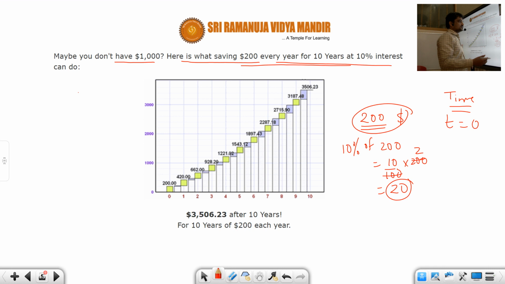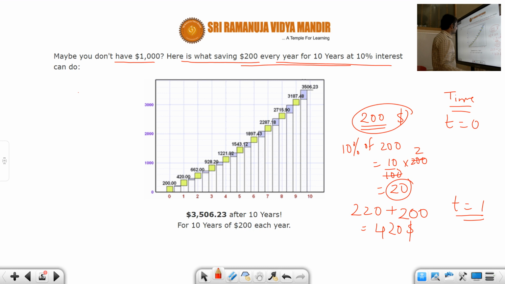Then at the end of the first year, you will have $420 in your kitty bank, or you are saving in the bank. And then at the end of the second year, what will happen? Again, there would be 10% interest going up on this. Okay, students, so 10% of this would be 42.